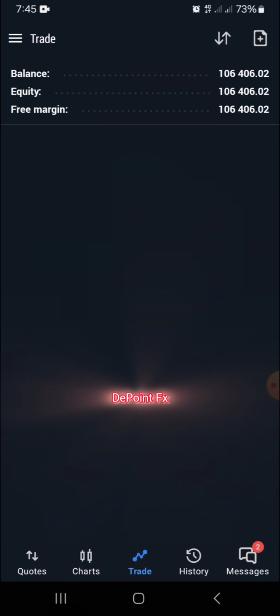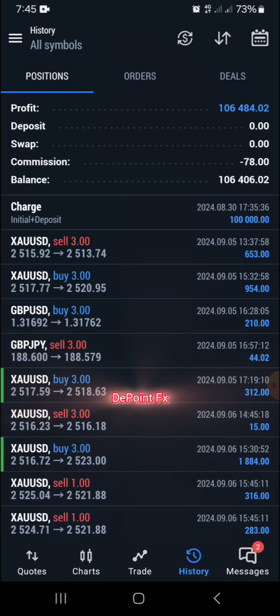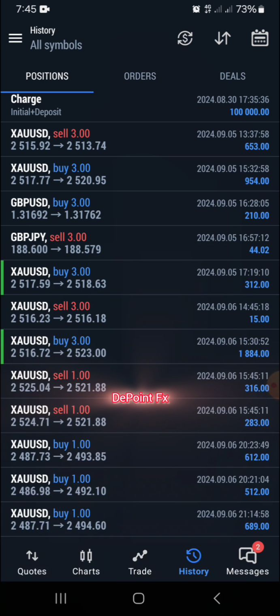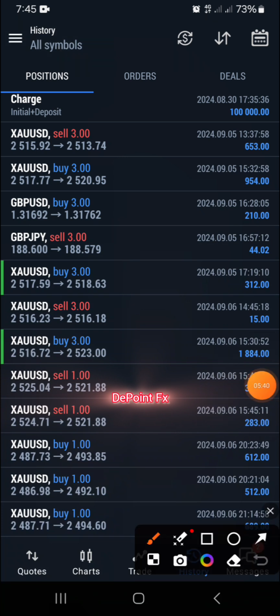So that is why if you come over to my history here, you can see this was the shot I took. So this was the 2 shot I took. Look at it here, let me show you guys. This was the 2 shot I took on that particular movement, and I was able to catch a total of around $600 or so. So I was able to take that shot.